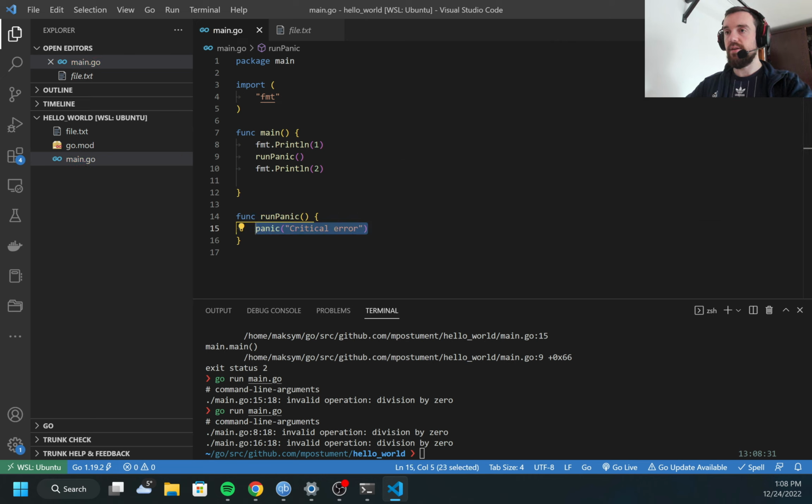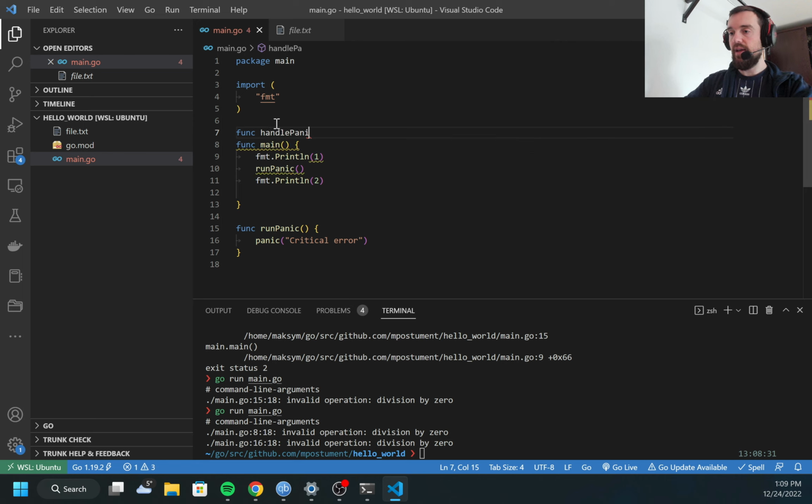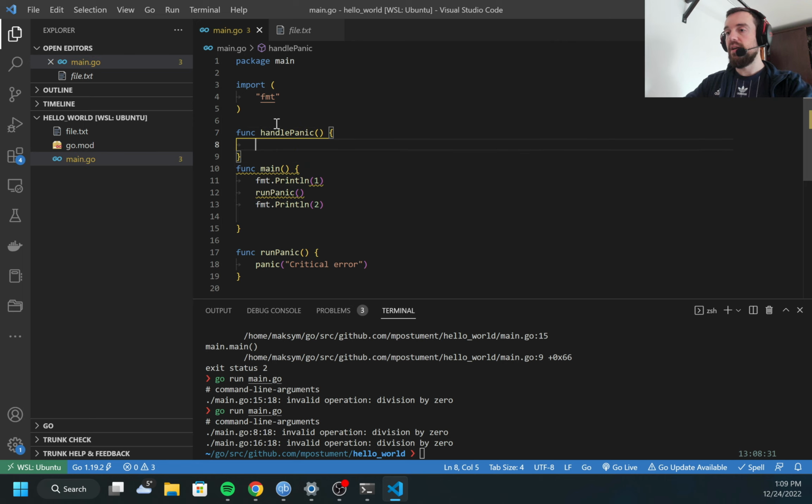So I have a statement and a method which can panic, and I have another method. As you may see, this part was executed, but this was never executed. Is there a way to recover? Yes. To recover from the panic and continue execution, I need to create another function, which we'll call handle panic. The name can be anything, or it can even be an anonymous function, but we have not covered that yet. In this function, I'm going to call recover, and then check if a is not equal to nil.